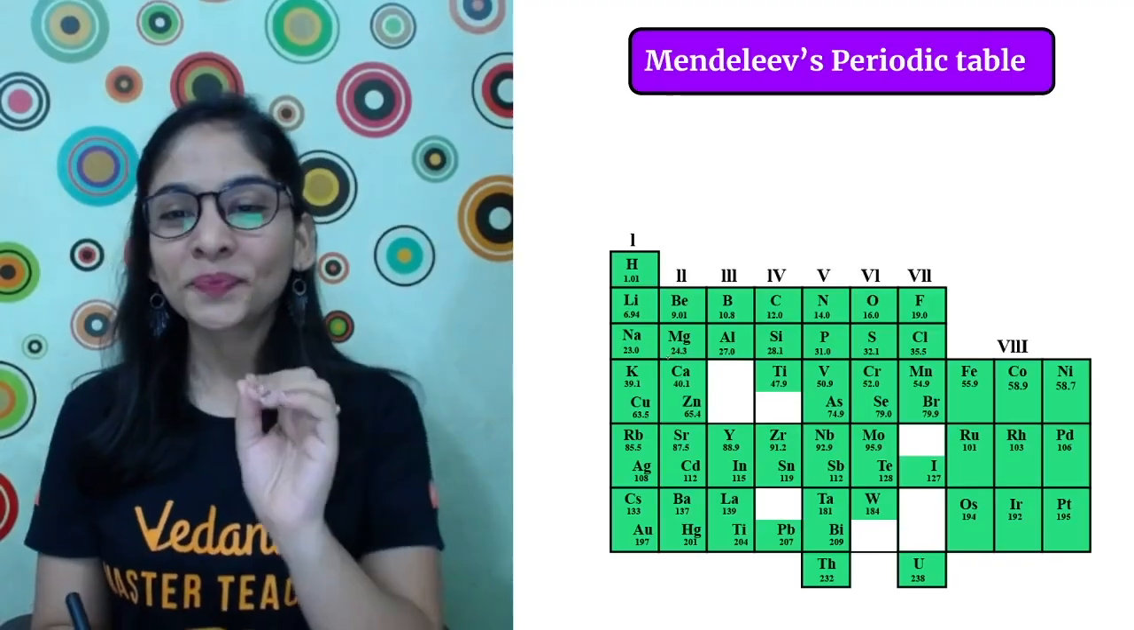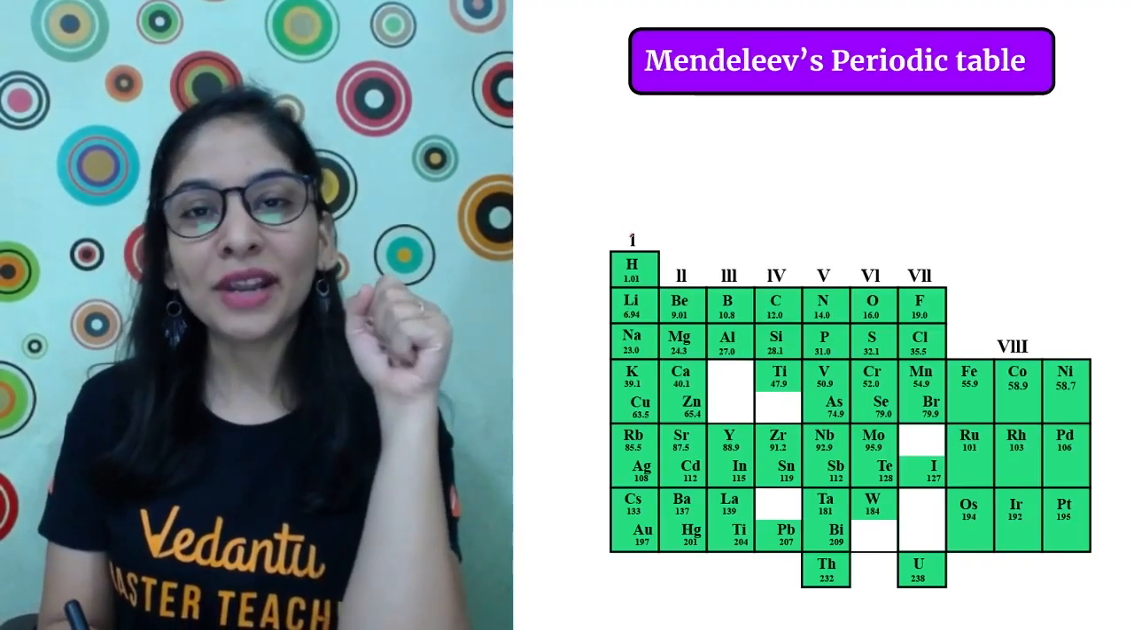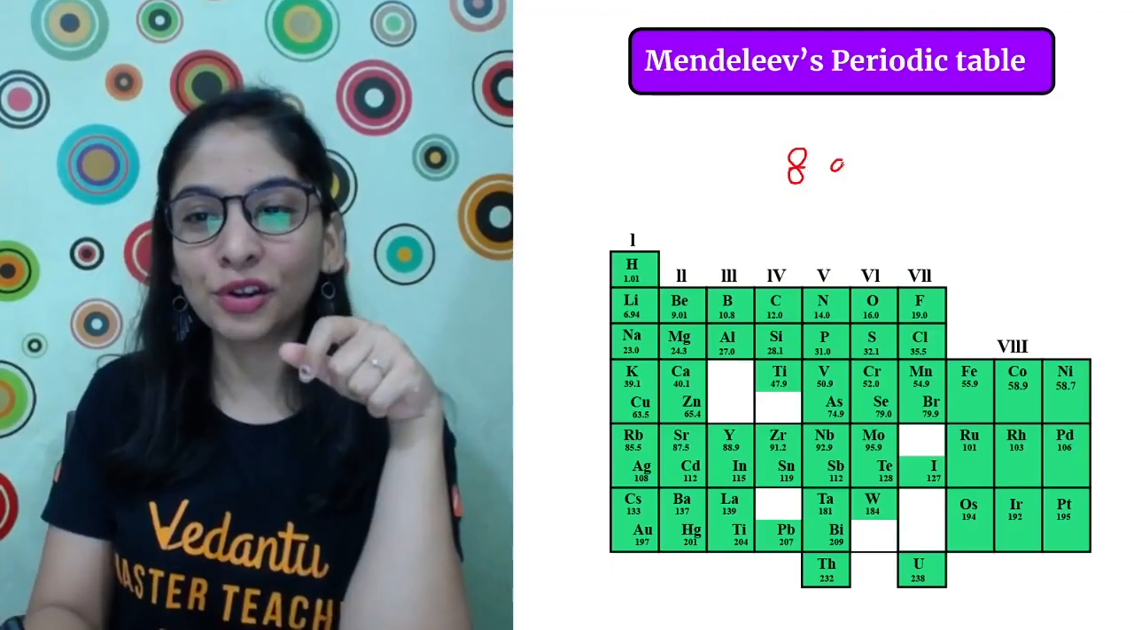Okay, students, look at this: how he arranged them, what the actual basis was. He arranged the elements on the basis of 8 groups.